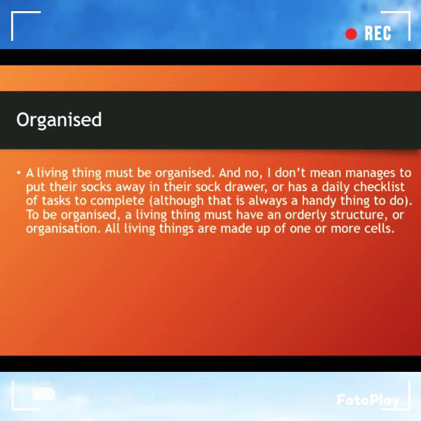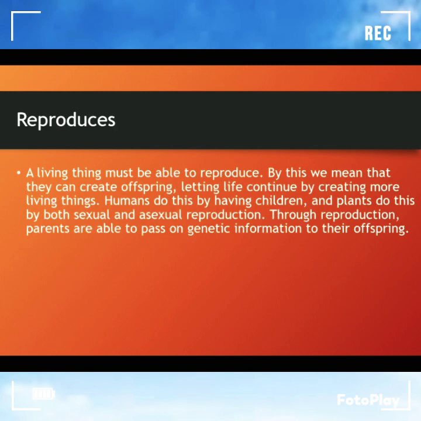Organized. A living thing must be organized, and no, I don't mean managing to put their socks away in the sock drawer or having a daily checklist of tasks to complete. Although that is always a handy thing to do. To be organized, a living thing must have an orderly structure or organization. All living things are made up of one or more cells.